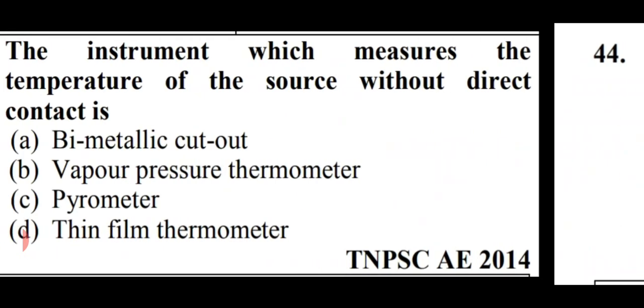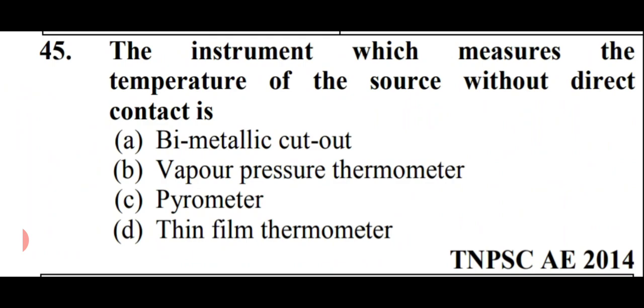Let's move to the next question. Next question is: the instrument which measures the temperature of the source without direct contact is called pyrometer. That is option number C. Pyrometer is a device used for measuring relatively high temperature, such as encountered in furnace. For measuring the temperature of furnace, we use pyrometer.